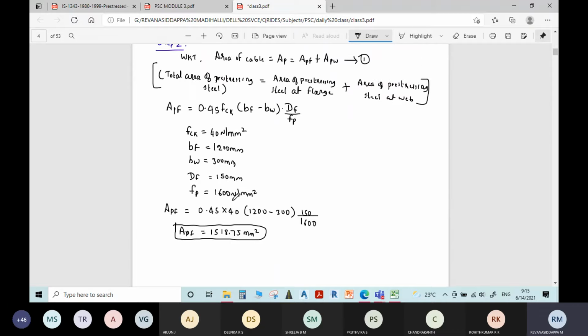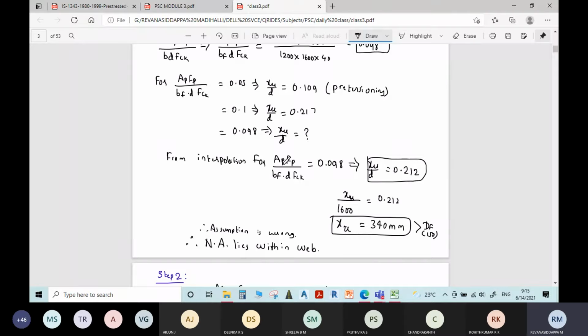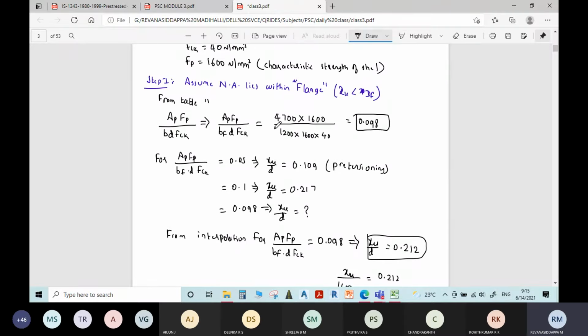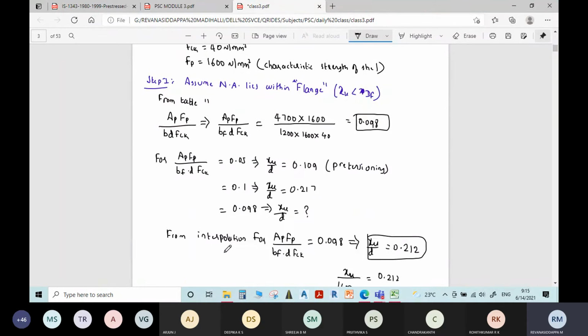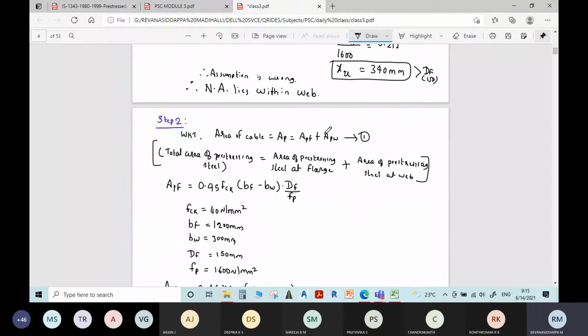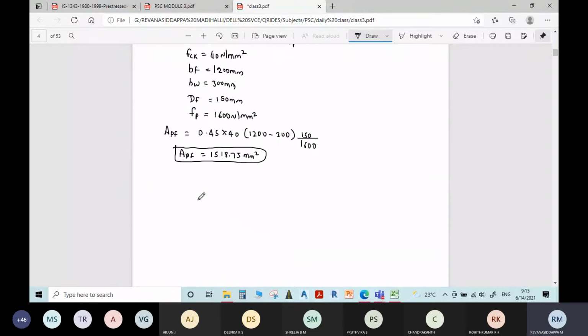You know what is the total area of pre-stressing steel? AP is known, that is 4700. Area of pre-stressing steel is given in the problem. So substitute both in this equation, you will get APW. So equation 1 becomes APW plus 1518.75 is equal to 4700.